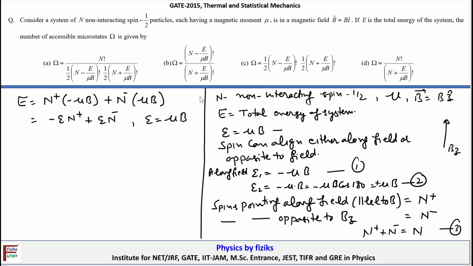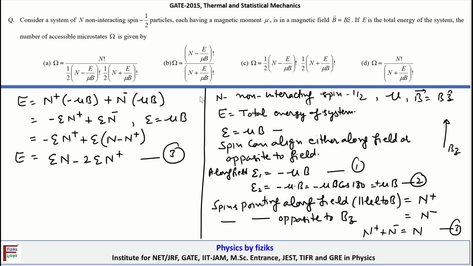Now okay, so that means this is equal to minus E into n plus E in n minus, that is equal to what? So n minus, that is n minus n plus, okay. So that is equal to n minus n plus, okay. So after solving, we will end up with E n minus 2 E n plus, that is the total energy. This is equal to this expression. So let me call this equation 3.